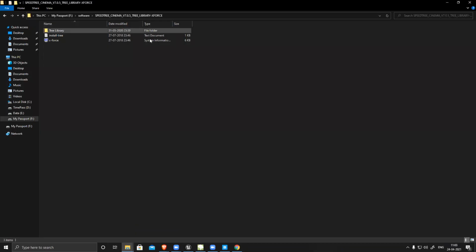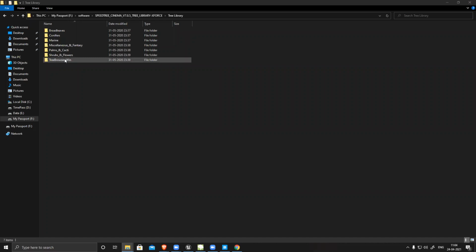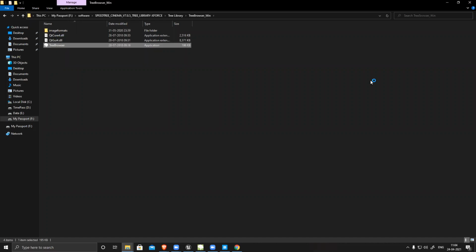So the library is a separate application. We don't need to install it. Just this thing, we'll download and copy it. The library is basically a folder, and you have the browser also, the Windows browser and all. Click on it and open this thing, and you can browse through this entire library.